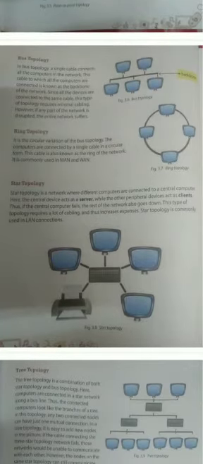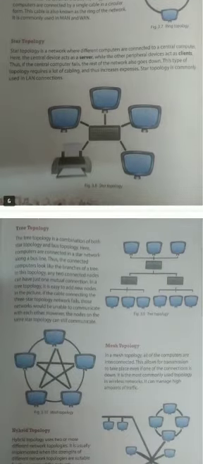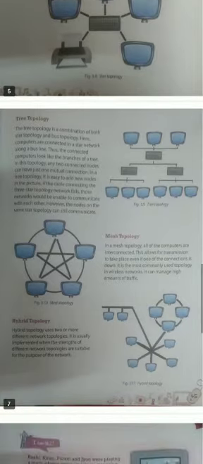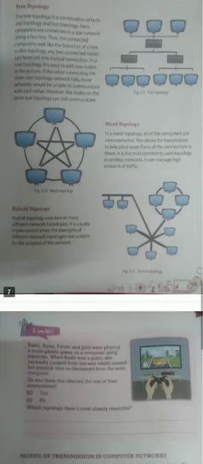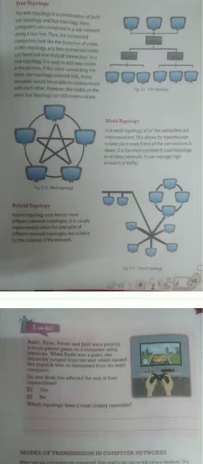Star topology. Star topology is a network where different computers are connected to a central computer, and the central device acts as a server and the other peripheral devices as clients. Tree topology. Tree topology is a combination of both star and bus topology. Mesh topology. In a mesh topology, all the computers are interconnected. Hybrid topology. Hybrid topology uses two or more different network topologies.